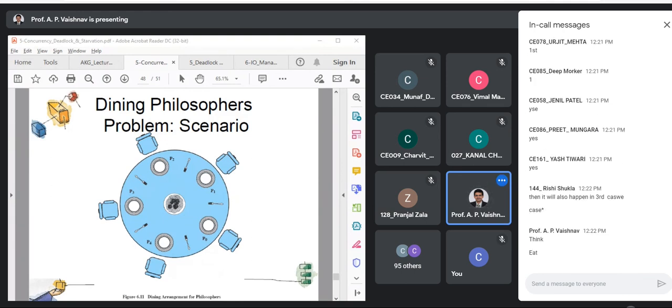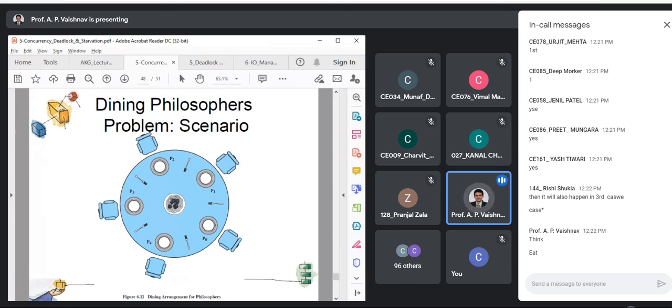There is a circular table, and what they eat is spaghetti, that is noodles, which requires forks. There is a constraint that you require 2 forks to eat, every time.